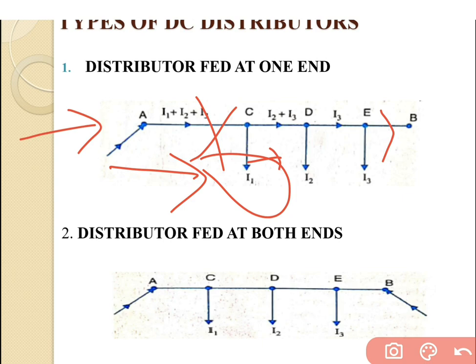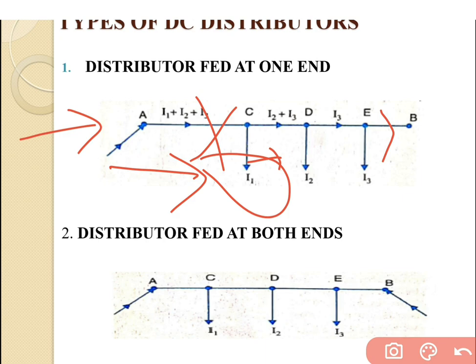Second one is the distributor fed at both ends. The figure shows the single line diagram for the distributor fed at both ends, in which the feeder is connected from both supplies or both substations, A connected with substation A, and B connected with substation B. In between there are three loadings shown in the figure, I1, I2 and I3, at points C, D and E. At the start we cannot say whether the I1 loading is balanced from the A side or the B side.